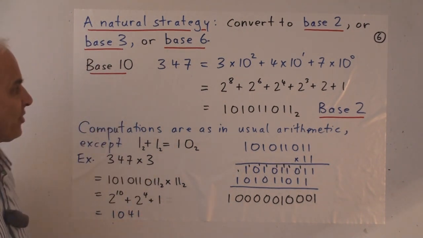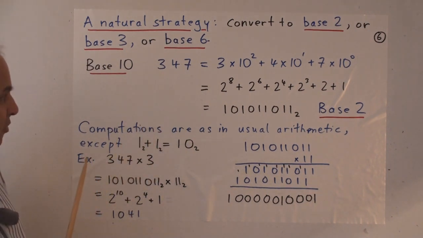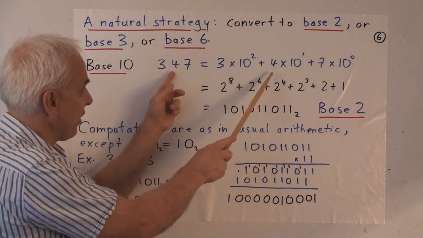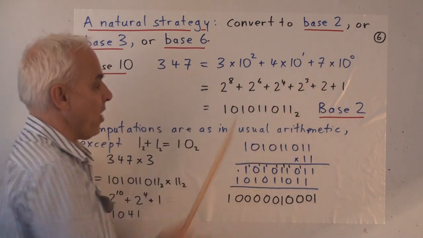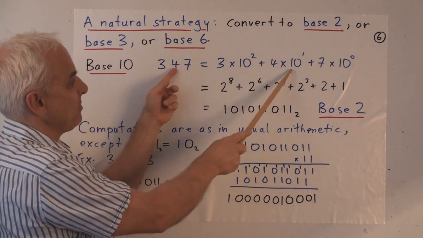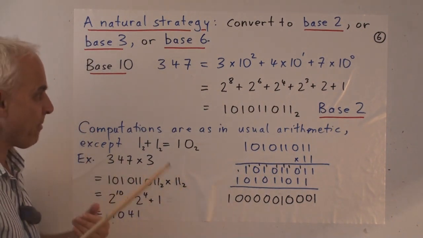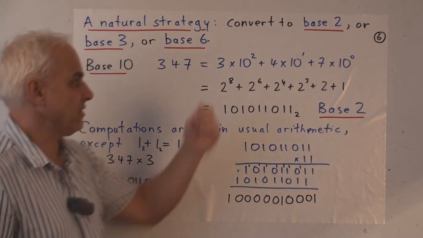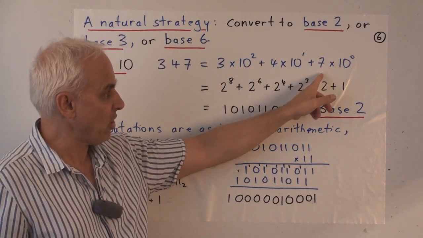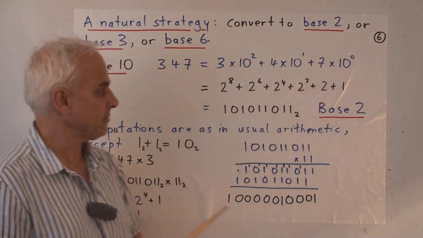and then we'll see how that applies to the Collatz conjecture. So I remind you that when we write a number like 347 in our Hindu-Arabic form, that's really short for 3 times 100 plus 4 times 10 plus 7 times 1. Or in terms of powers of 10, 3 times 10 squared plus 4 times 10 to the 1 plus 7 times 10 to the 0. And every number can be expressed as a certain number of 10 to the 0s, a certain number of 10 to the 1s, a certain number of 10 to the 2s, and so on, where the coefficients always range from 0 to 9, the number just 1 less than 10.